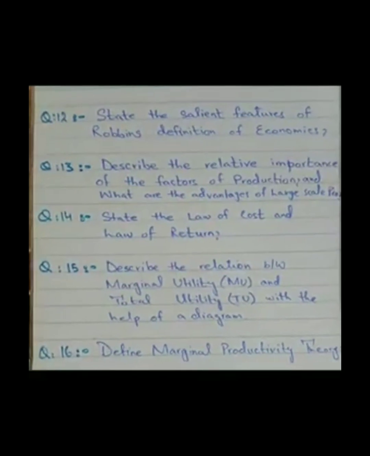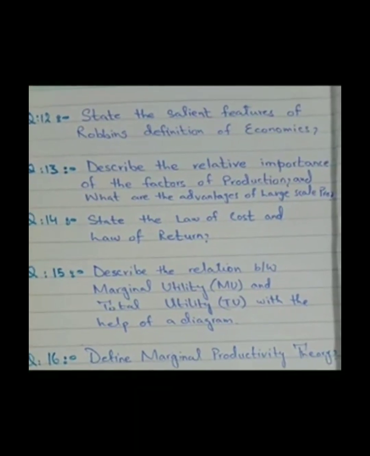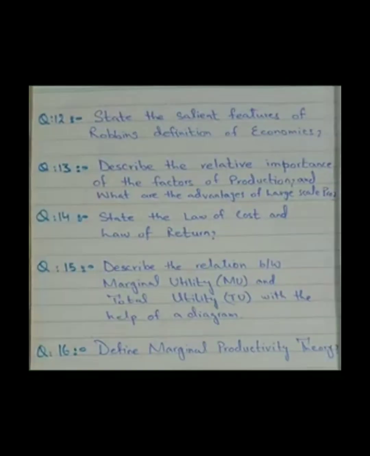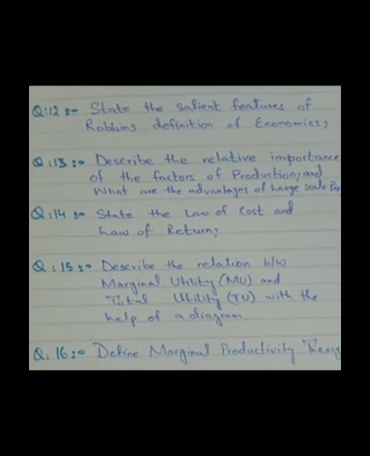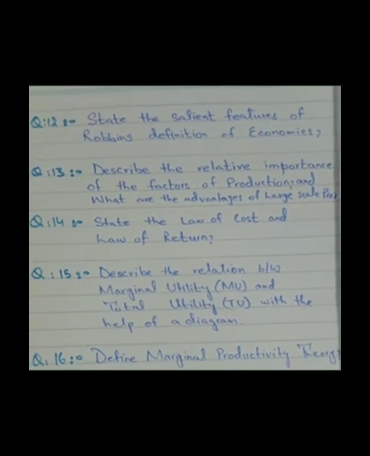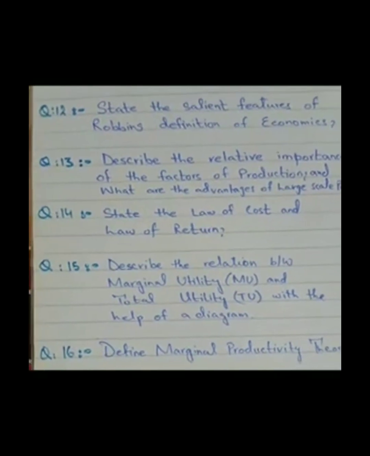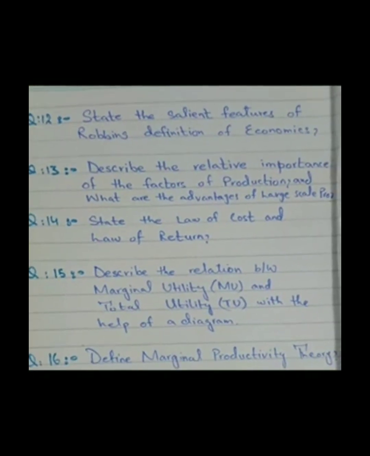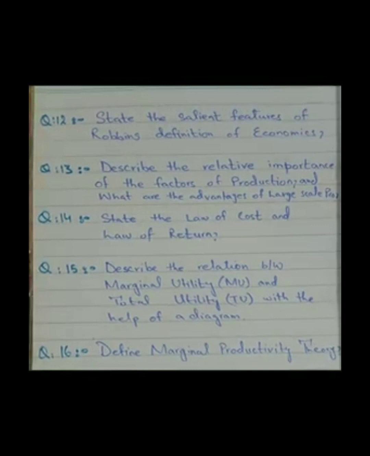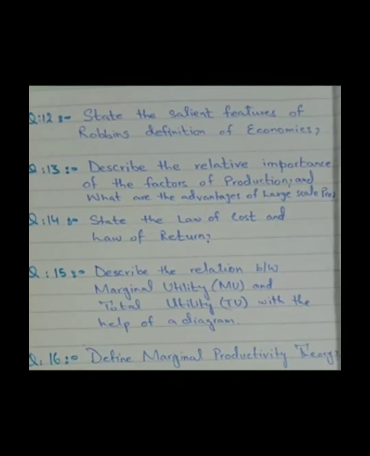Number 12. State the salient features of Robbins' definition of economics. Number 13. Describe the relative importance of the factors of production and what are the advantages of large scale production. Number 14. State the law of cost and law of return. Number 15. Describe the relation between marginal utility MU and total utility TU with the help of a diagram. Number 16. Define marginal productivity theory.